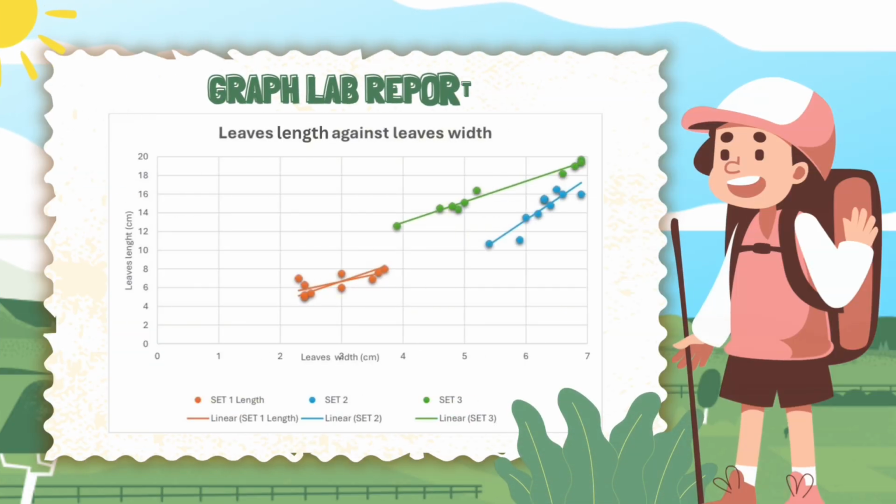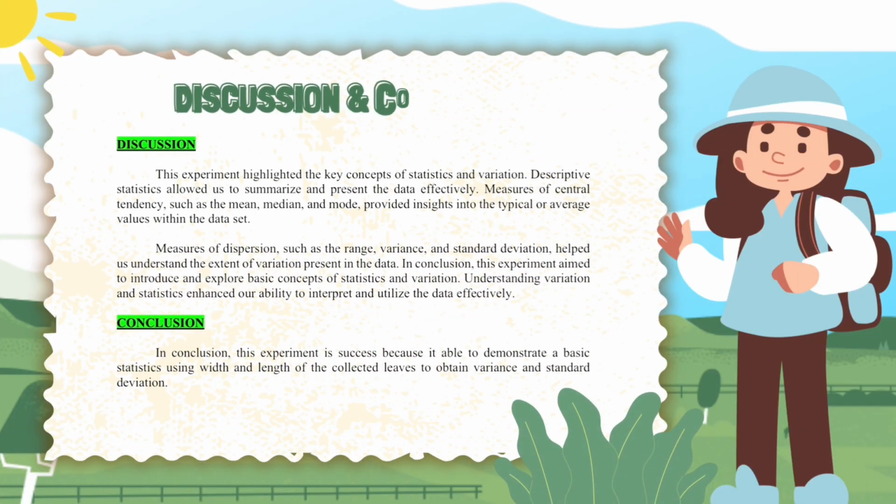So here's our graph result for Lab Report 1. As you can see, the y-axis represented the length, and the x-axis represented the width. Move to next, which are discussion and conclusion.